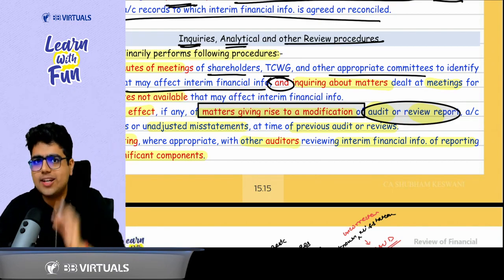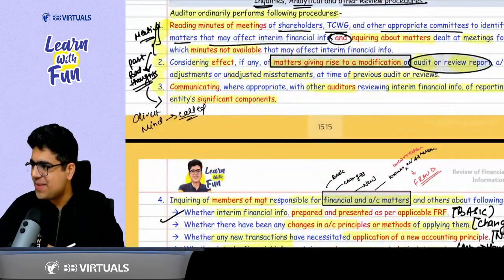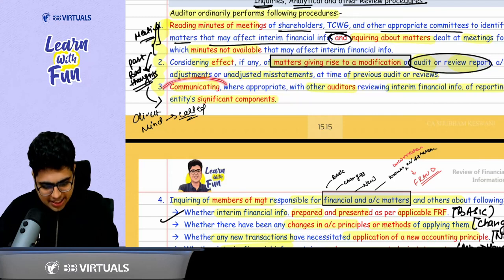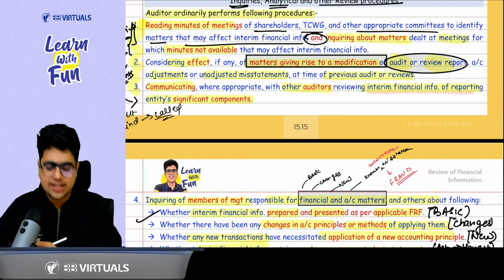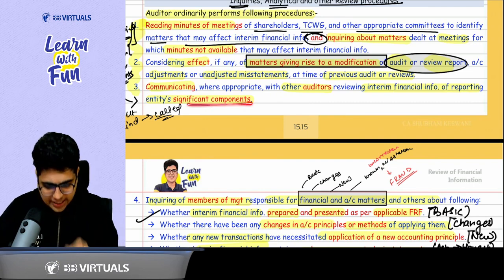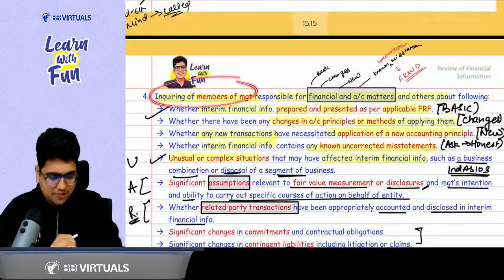He made a call. He made a call to the component auditor, that is, communicating with the other auditors for reviewing the interim financial information of significant components. Clear? Clear, sir. After this, he made the inquiry with the management.